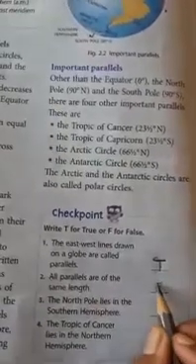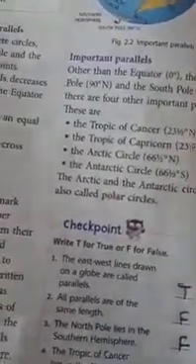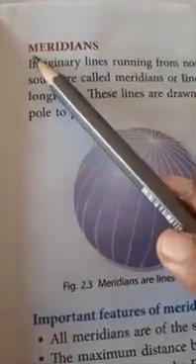So this is false. Next, the North Pole lies in the southern hemisphere. Where does the North Pole lie? It lies in the northern hemisphere, not in the southern hemisphere. So false. Next, the Tropic of Cancer lies in the northern hemisphere. Yes, that is true. Next, longitude, lines of longitude. Meridians also, learn the spelling of meridians also, children.